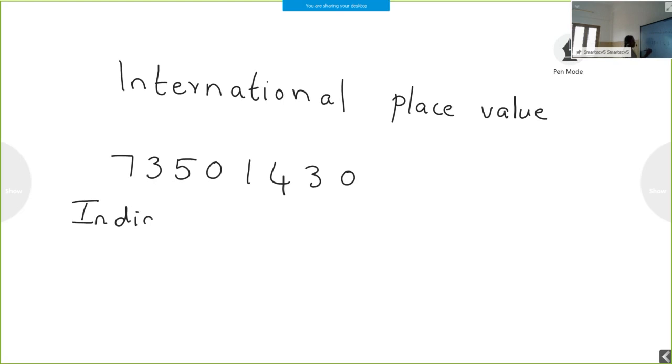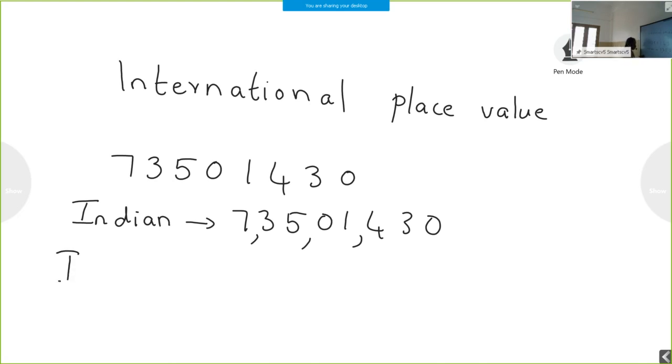In the Indian place value system, we group this number into periods, which consist of 3 digits in the first group, known as the ones period, then the thousands period, then the lakhs period, and then the crores period.